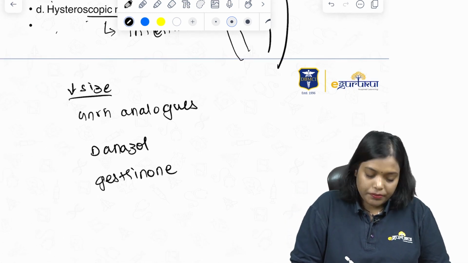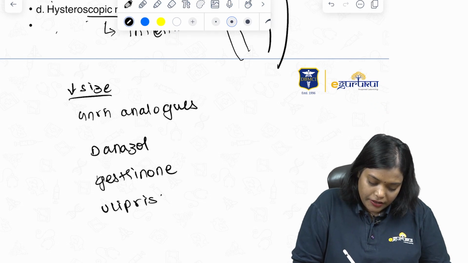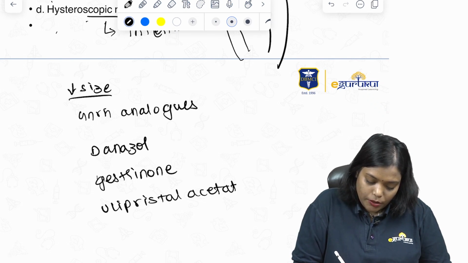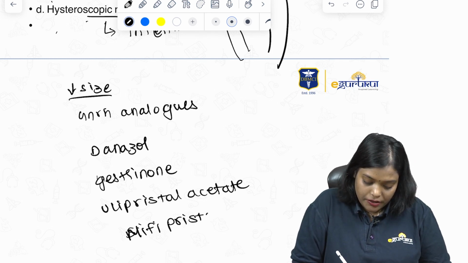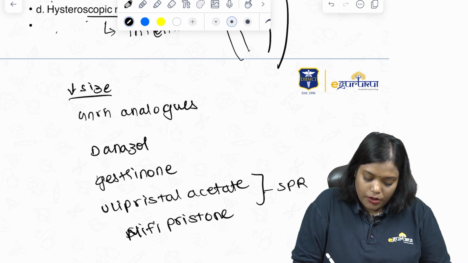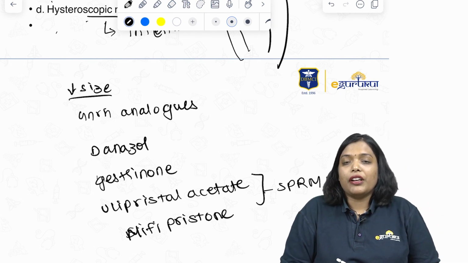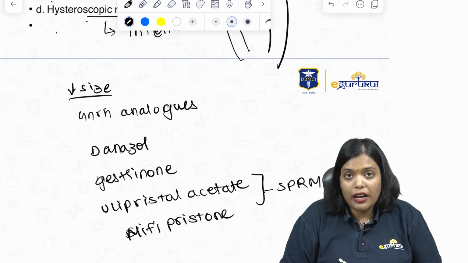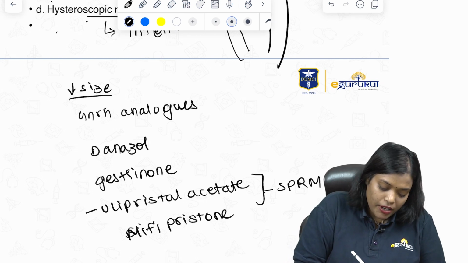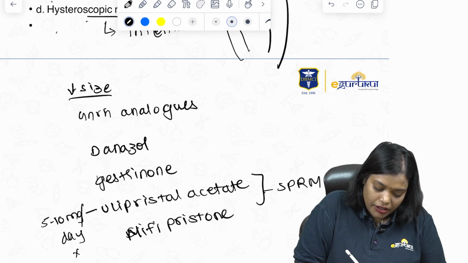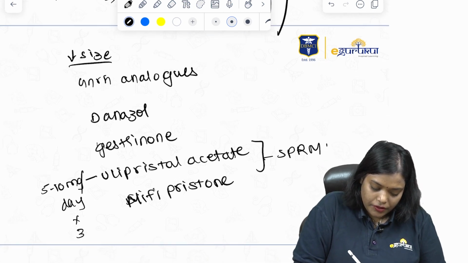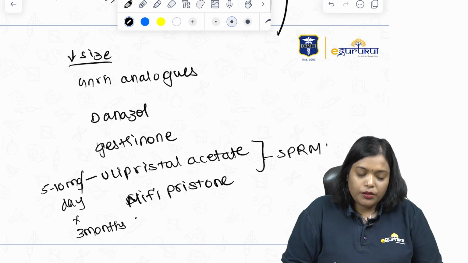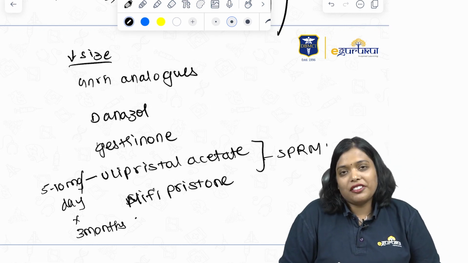Next we have ulipristal acetate and mifepristone. These two are selective progesterone receptor modulators, but still can be given for decreasing the size of the fibroid, and they usually act very well to decrease the size of the fibroid. Ulipristal acetate is 5 to 10 milligrams per day, and you can give it for 3 months. So that's about the small clinical discussion of some MCQs.